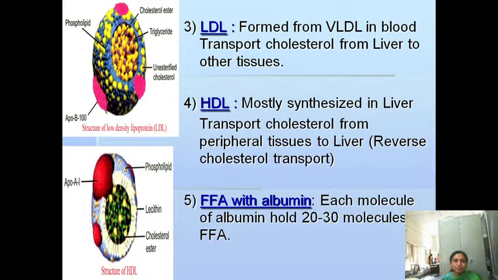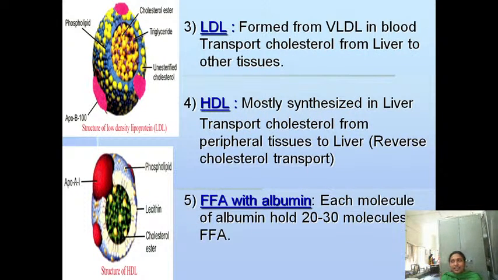Please note down, there are 4 lipoproteins: chylomicrons, VLDL, LDL, HDL. Chylomicrons and VLDL both help in the transport of triglycerides, fat. And LDL and HDL help in the transport of cholesterol.